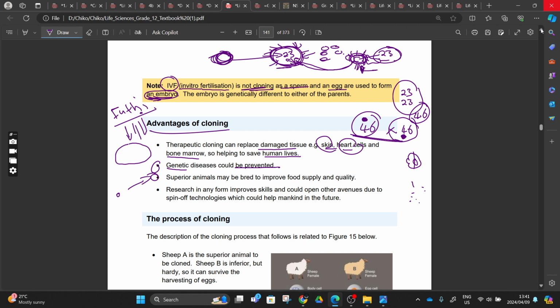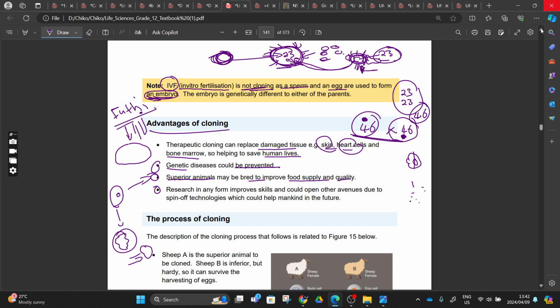So they took a nucleus from somewhere, like the ear, and inserted it into an egg, and then that egg underwent fertilization and mitosis and was implanted somewhere, and then that small animal grew up. That small Futi cow now has a gene to produce more milk. Theoretically, it's going to produce more milk, right? So we can use these superior animals to breed and improve food supply. This is the benefit of cloning.